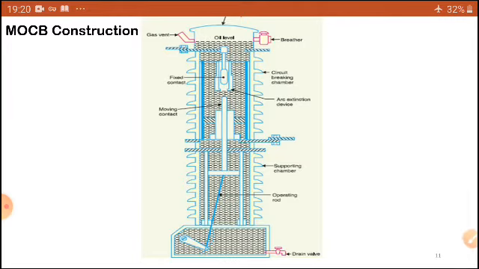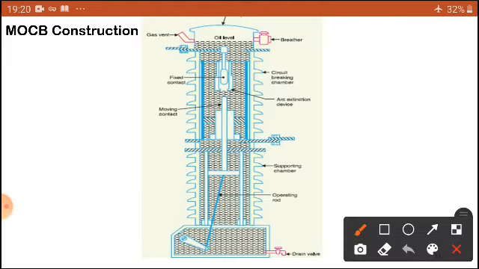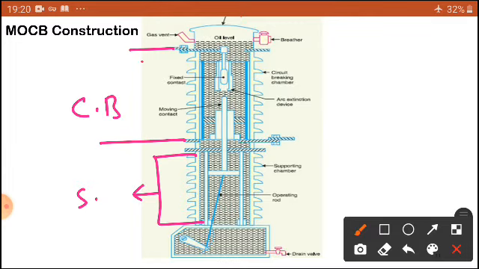Now from the construction point of view, it consists of three chambers. One is mainly the supporting chamber, or we can say the lower chamber. This is the supporting chamber. Another is the circuit breaking chamber. So from this to this is the circuit breaking chamber. Actually breaking takes place in this area. And another is the upper chamber. You can see here this is known as the upper chamber. What is the purpose of this one?